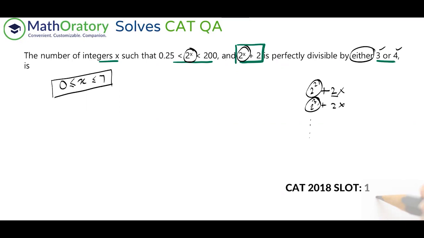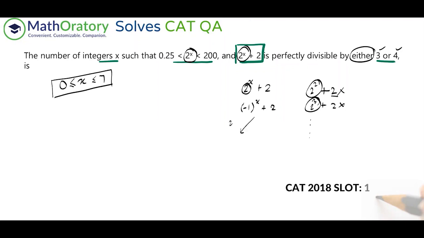The other part, if you think about 3, let me try to generalize this with this expression itself. So you have 2 to the power x plus 2. This 2 that we have, if I divide it by 3, if you are good with negative remainder, you can just quickly check that this will be something like minus 1 whole to the power x plus 2. Now, if this x is odd, then you have minus 1 plus 2.